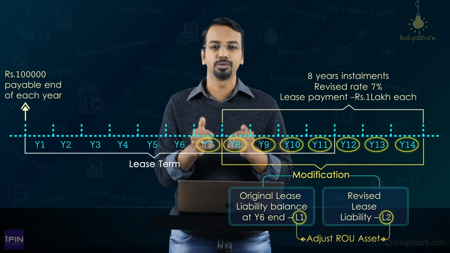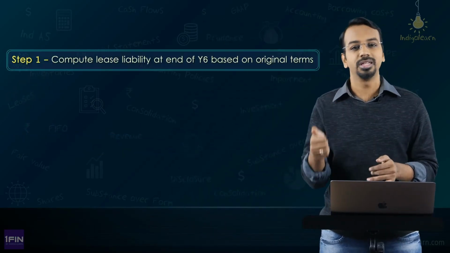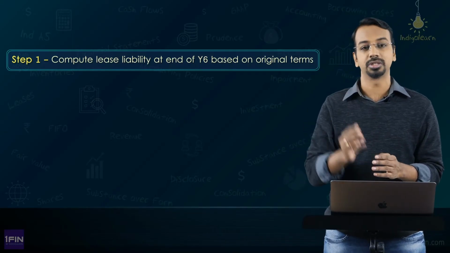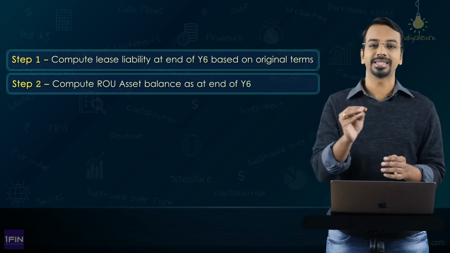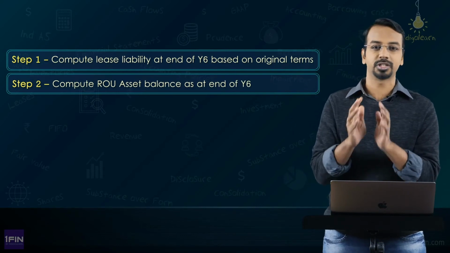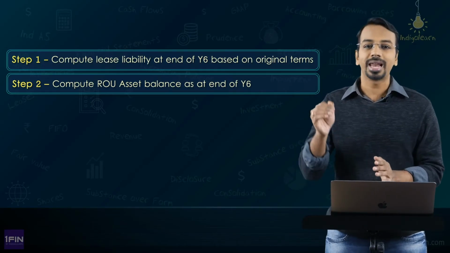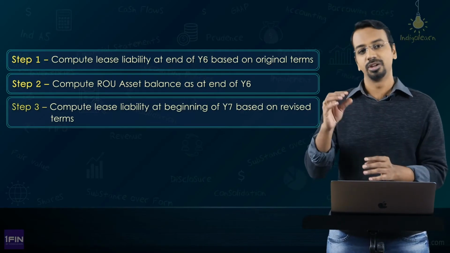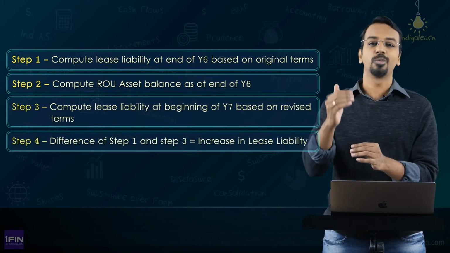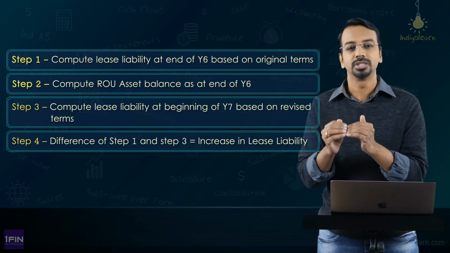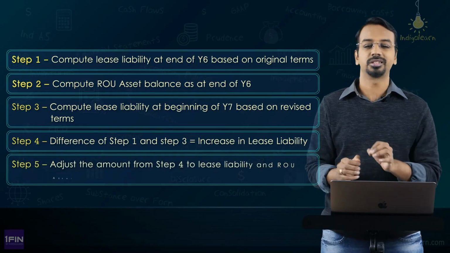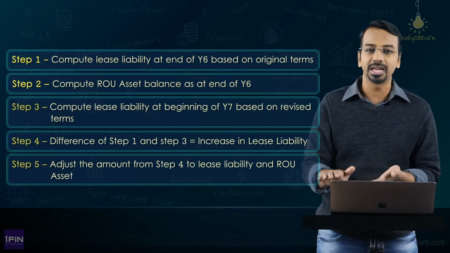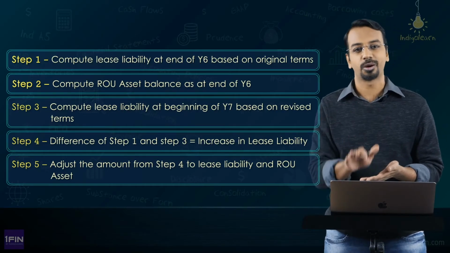So what are you expected to do here? First, based on the original lease terms, you will compute the lease liability as at the end of the 6th year. That is the first computation. Also, the right of use asset balance as at the end of the 6th year. Then you will compute the liability balance as at the beginning of the 7th year, considering the revised lease terms. You will get some amount. This amount minus the closing balance of lease liability will give you the increase in lease liability, which has to be adjusted to both lease liability and right of use asset. So that is a simple treatment. No P&L will be impacted, and you will use the revised discount rate only.